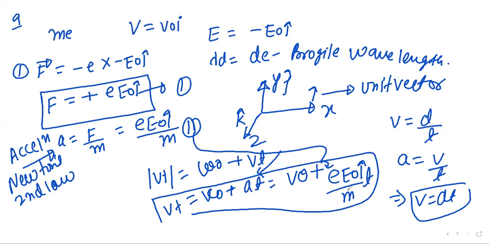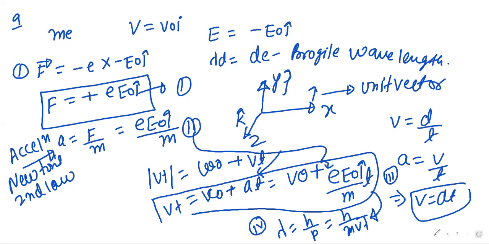Now we know the lambda equation. So lambda is equal to H upon P. P is momentum. So momentum is nothing but mass into velocity. So put here the Vt value from this third equation in the fourth.